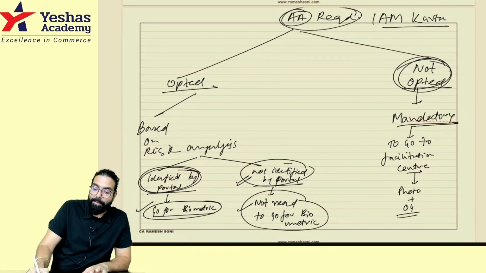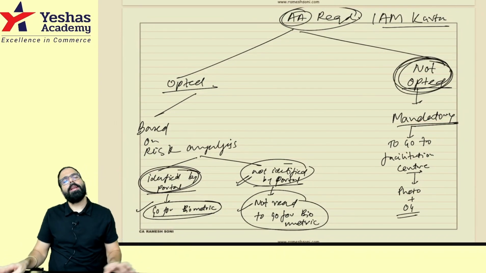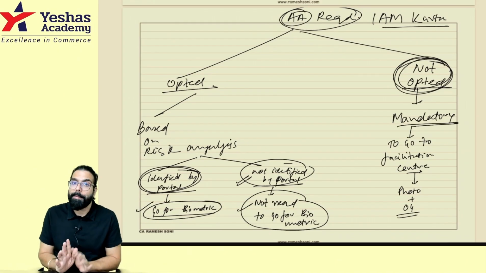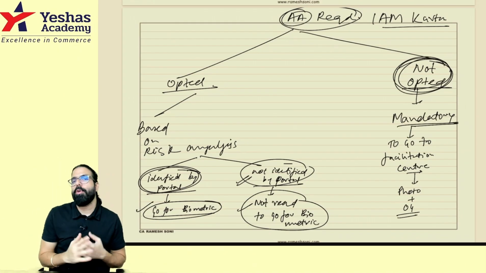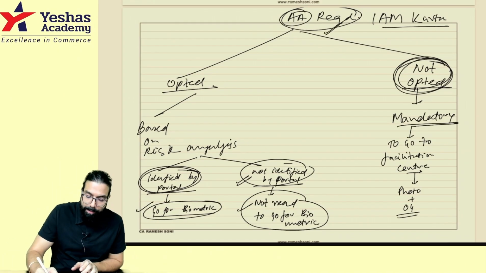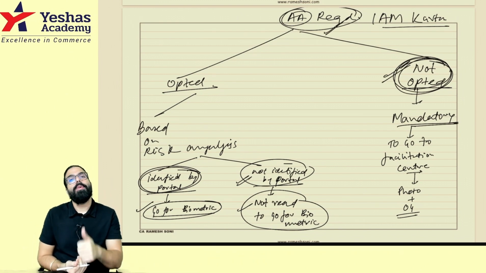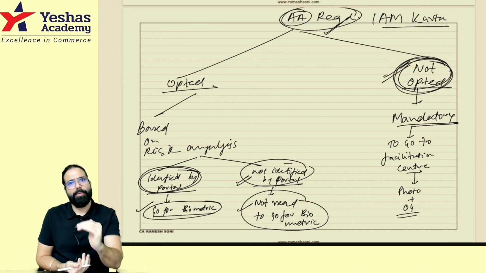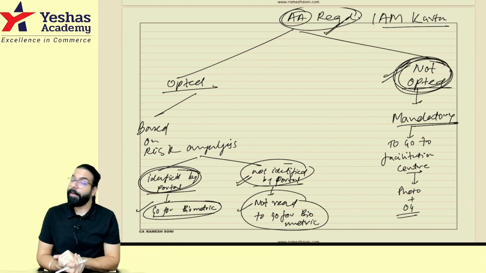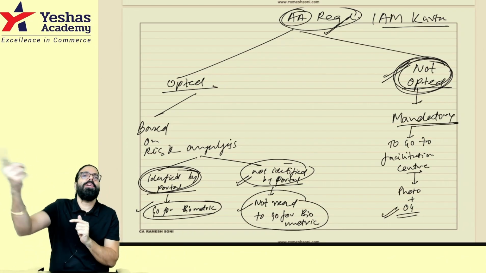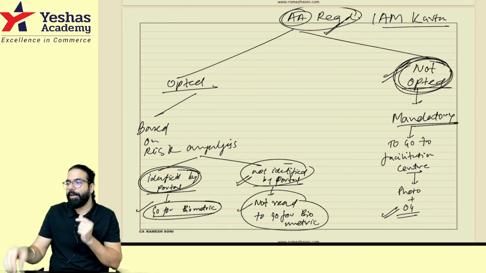But sir, if I have not opted for Aadhaar authentication, I am telling I don't have Aadhaar and I did not opt for Aadhaar authentication, they are telling we will not do biometric, but we'll mandatorily call you because you are required Aadhaar authentication and you did not opt for it. You have to come to the facilitation center where we will go ahead and take your photo. Biometric will not be taken because you are telling you don't have Aadhaar. So okay, you come, we'll take your photograph, we'll verify your original documents, and only then the application will be deemed to be submitted, and now the officer will start the verification. I hope this point is clear to all of you.